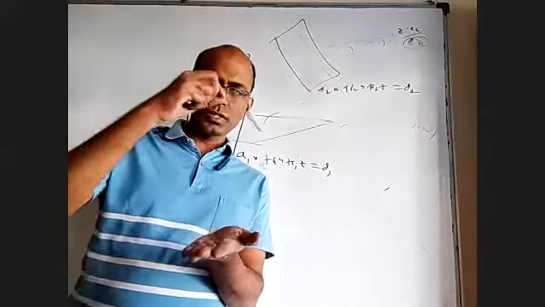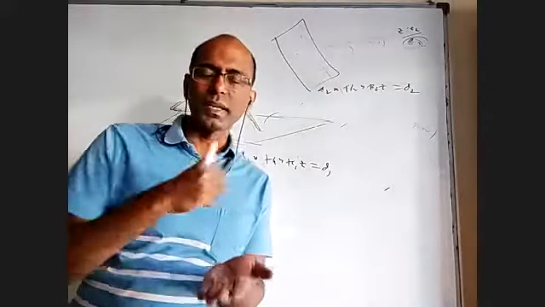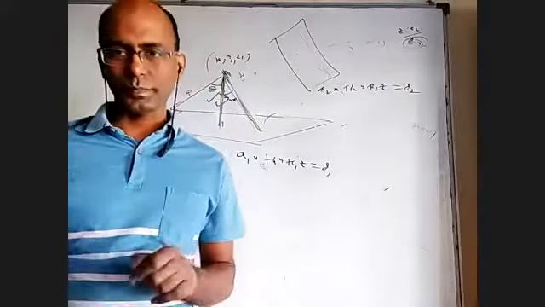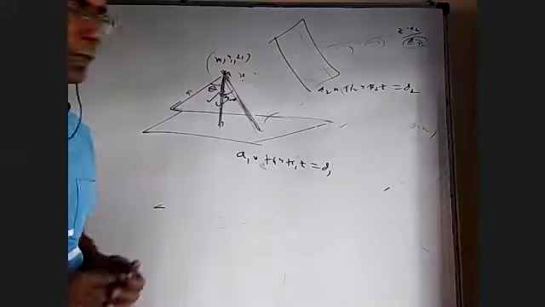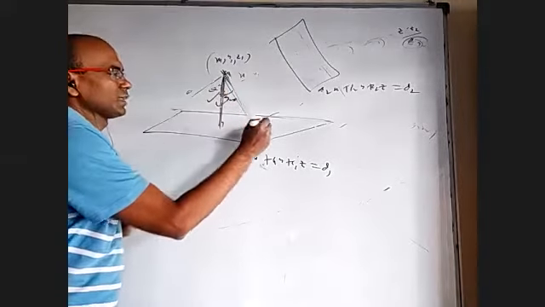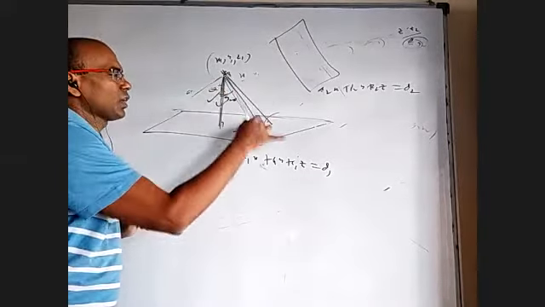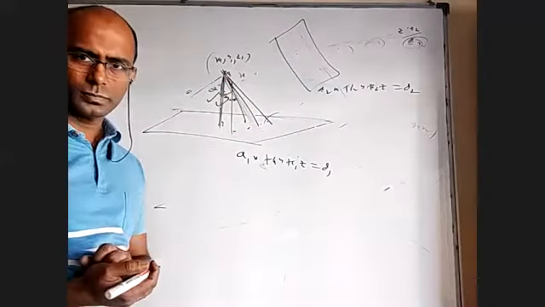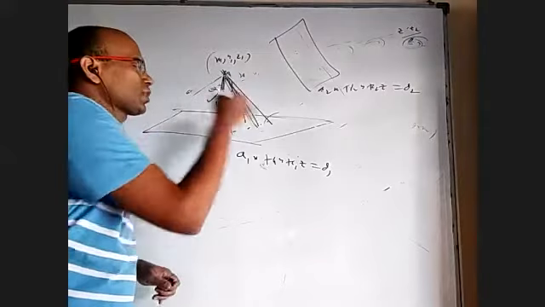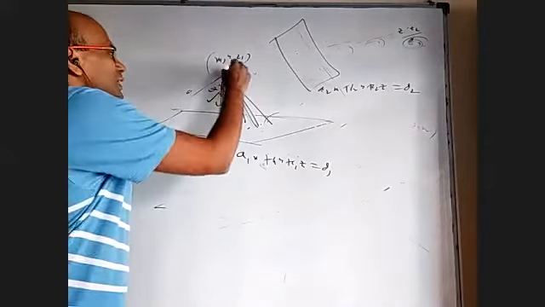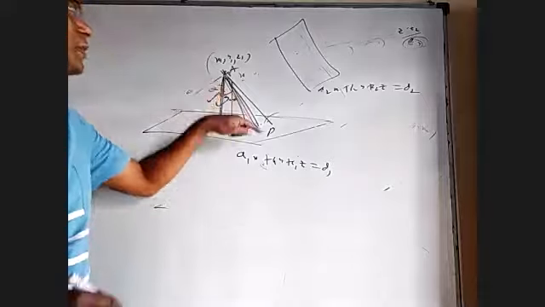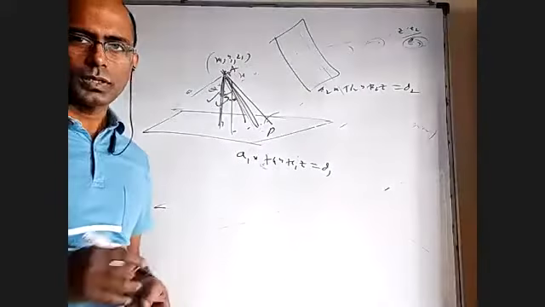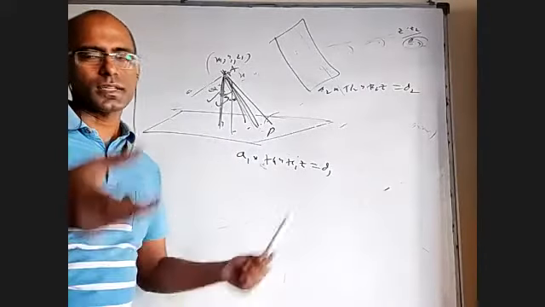From here parallel to this, I can go parallel in many ways. I'll get many lengths. They should ask for the shortest length among them. There can be many points here where all these can be parallel to that plane. In that also they should ask what is the shortest, so that they can tell like this: A is here, P is here, such a way that AP is parallel to this and shortest. Then it is this.